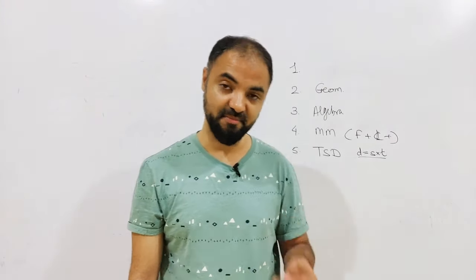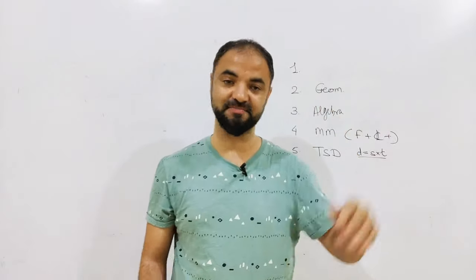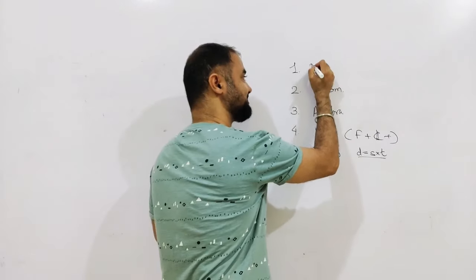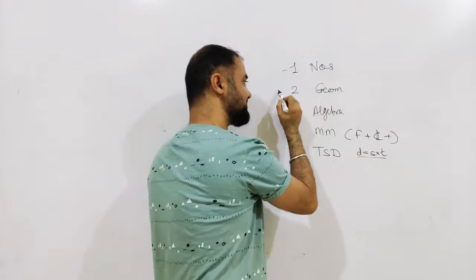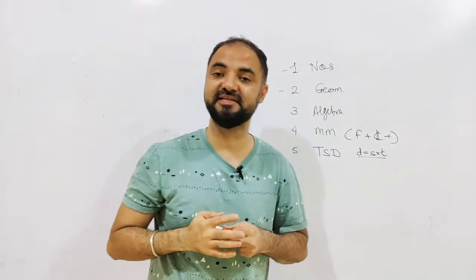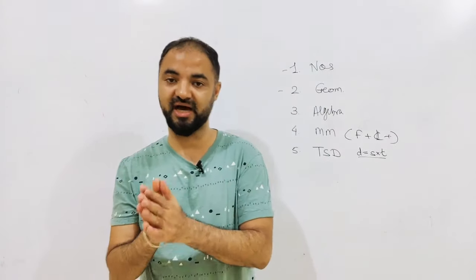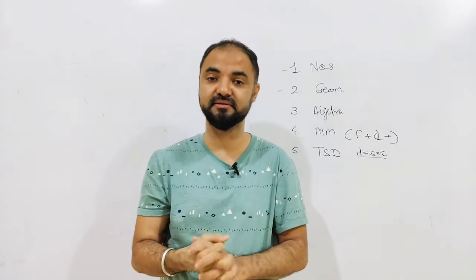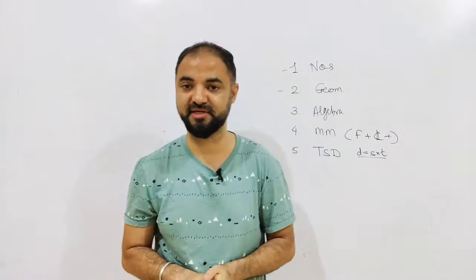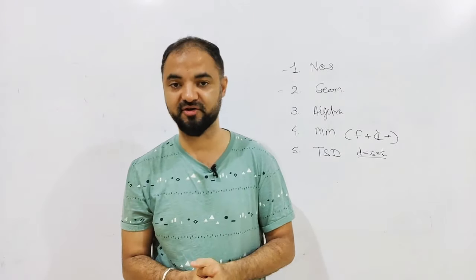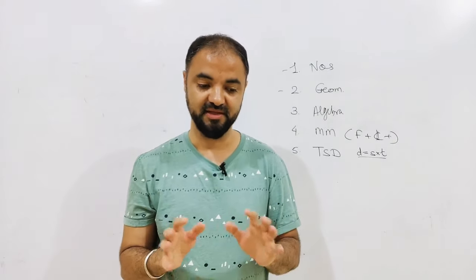And number 1 topic, which is the biggest mistake people make, they start their preparation with it. Every book has the first chapter as numbers. Numbers and geometry are 2 topics where there is no scope, there is no end to it. Any kind of question I can give you: last digit, second last digit, third last digit, so too much to be done. So these topics might be your favorite topics, but I'm talking about in general, about everybody.